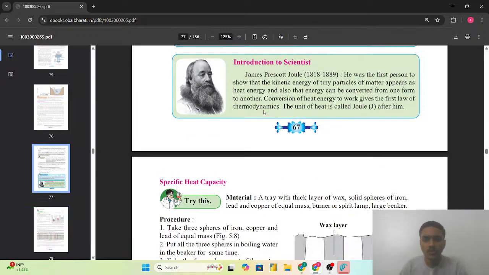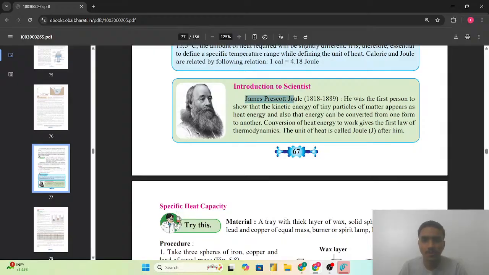So again, introduction to a scientist, we have given James Prescott Joule. He was the first person to show that kinetic energy of the tiny particles of the matter appears as heat energy, and also that energy can be converted from one form to another. Conversion of heat energy to work gives the first law of thermodynamics. The unit of the heat is called joule after him. It means the first scientist in whose respect the unit of heat is called joule, that is the scientist James Prescott Joule.